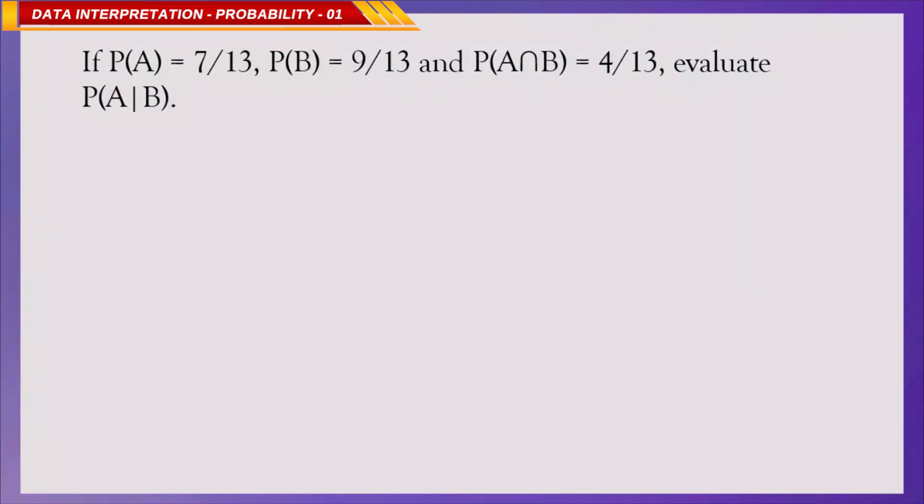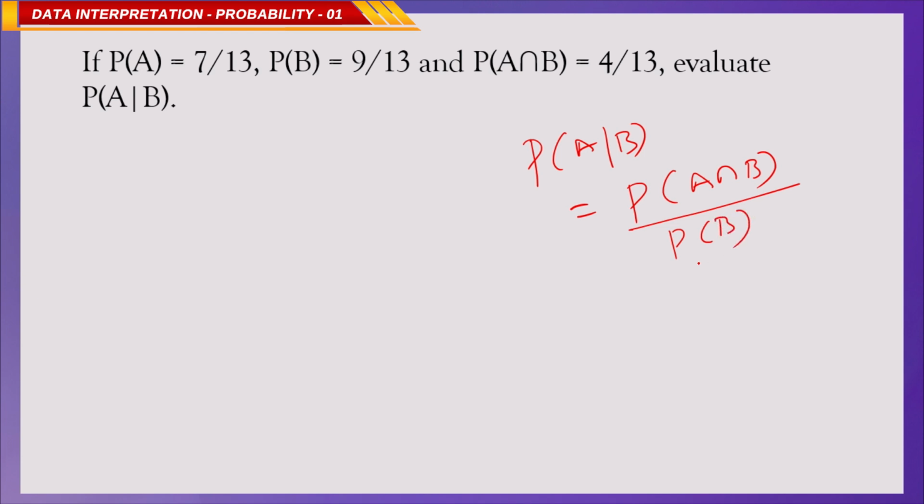P of A is equal to 7 by 13 is given, P of B is 9 by 13, and P of A intersection B is 4 by 13. Evaluate P of A by B. Simply, P of A by B is equal to P of A intersection B by P of B. This is a formula.